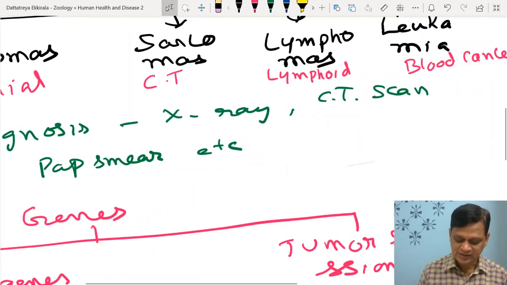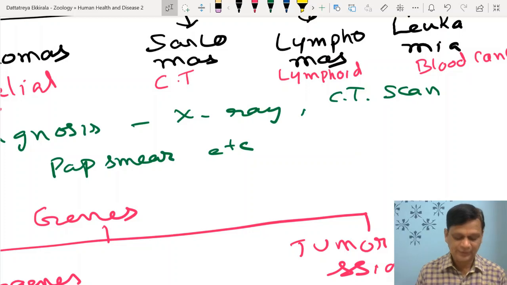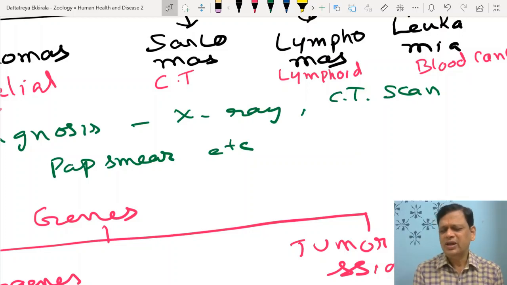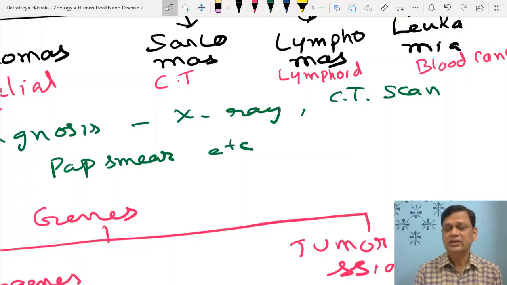Diagnosis by X-ray, CT scan, PET, positron emission tomography, in cervical cancer pap smear, and different techniques. MRI may also be used. Biopsy, tissue may be analyzed. When there is a surgery, they make analysis of cells for a long period of time, whether cells are continuously dividing or not dividing, like that they make studies.